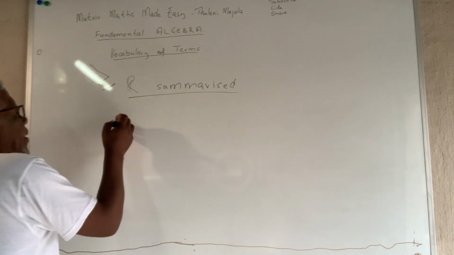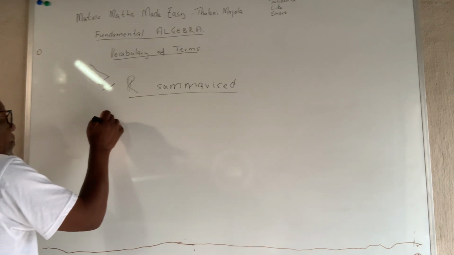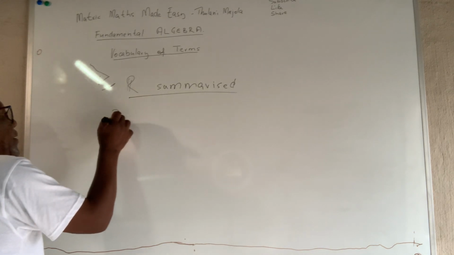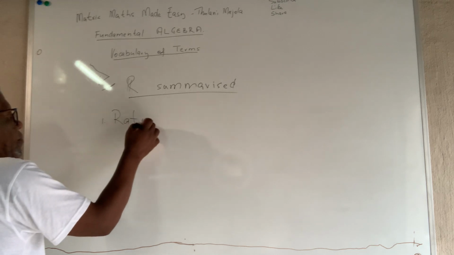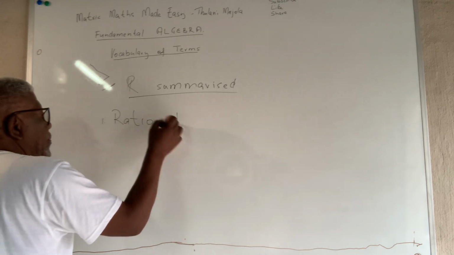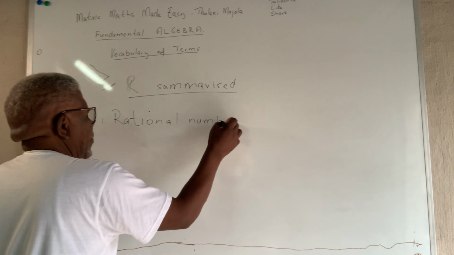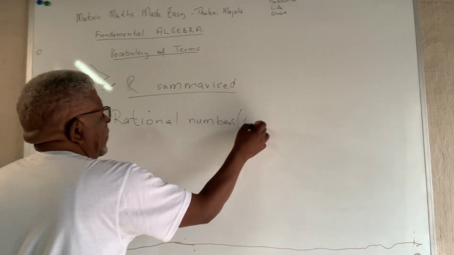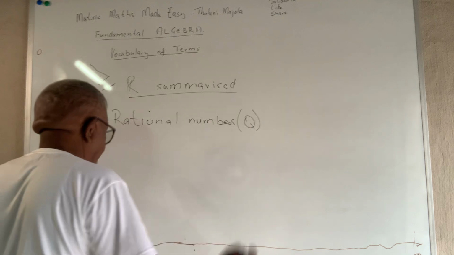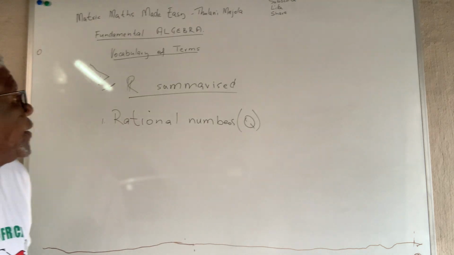So the real number system summarized. You remember in the real numbers we've got rational numbers, represented by the letter Q. So what are rational numbers?